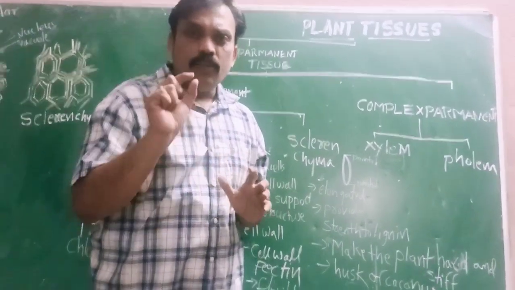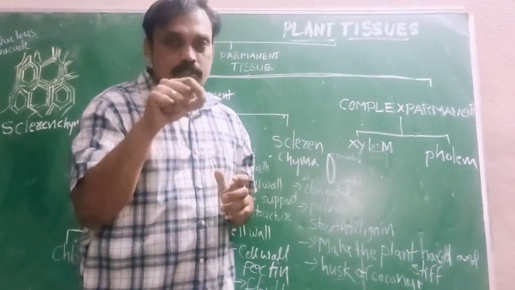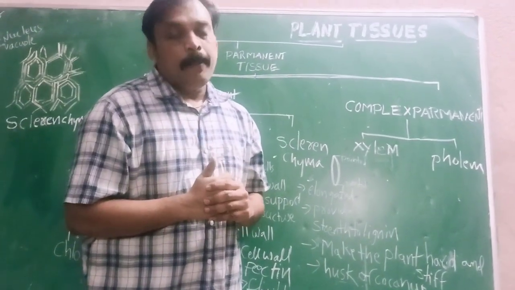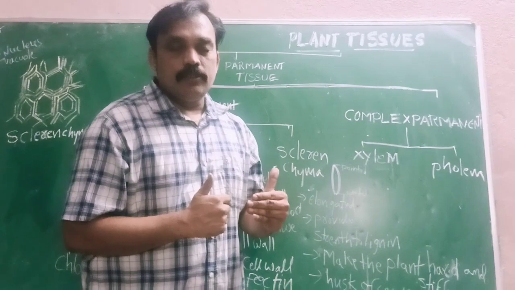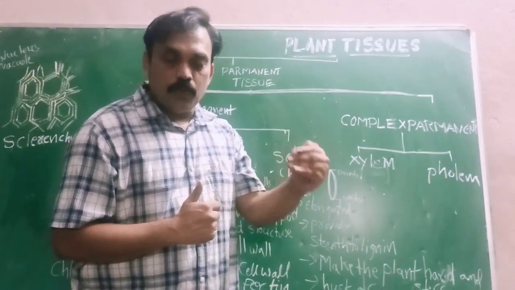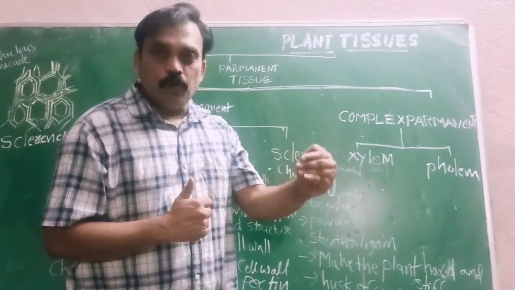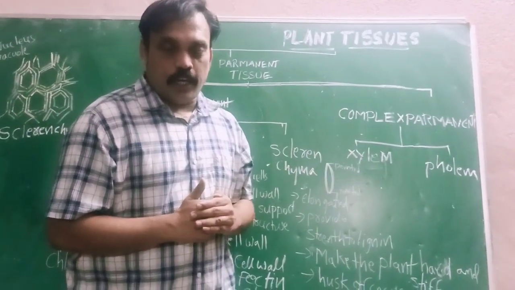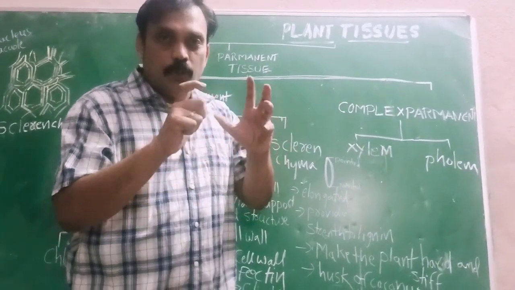cells, that is, new cells with a very thin cell wall. Meristematic tissue is nothing but dividing cells, new cells, which are useful to grow the plant.